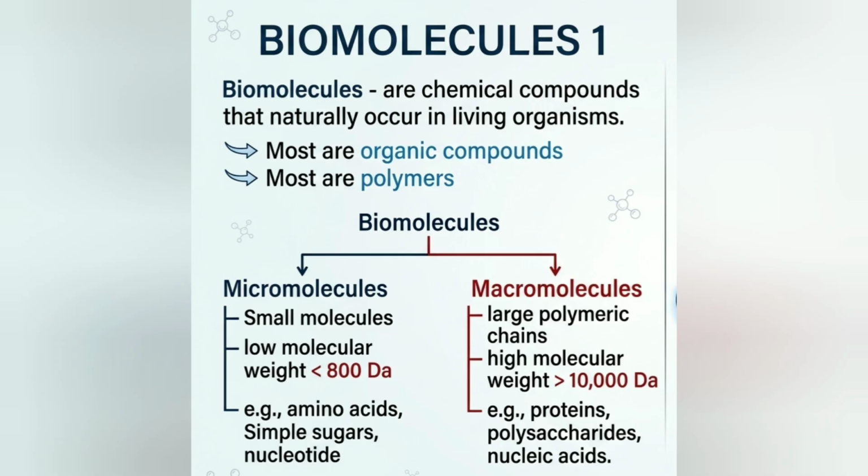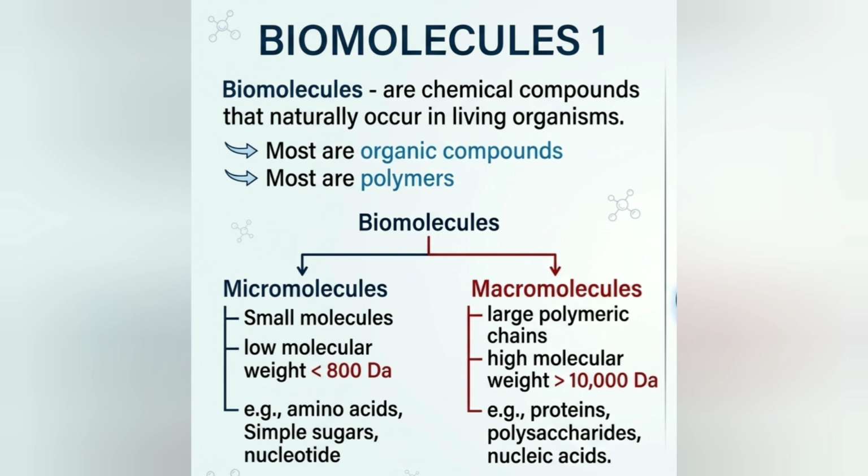So what is a biomolecule? A biomolecule is a chemical compound which is naturally found in living organisms, and it can be classified into two types based on the molecular weight, that is, the biomicromolecule or micromolecule, and the macromolecule or the biomacromolecule. The micromolecules are the molecules which have a smaller molecular weight, less than 800 Daltons, and they can be considered to be the monomeric units of the macromolecules.